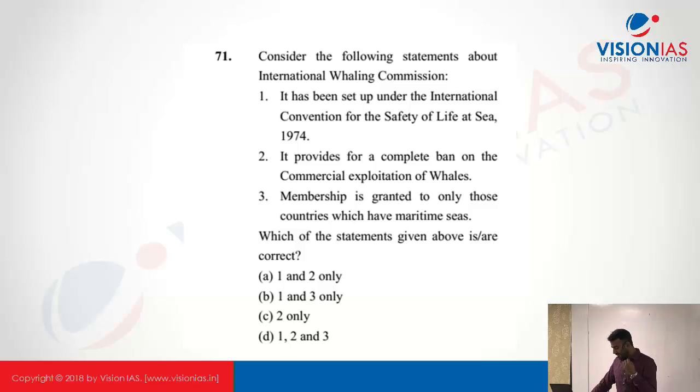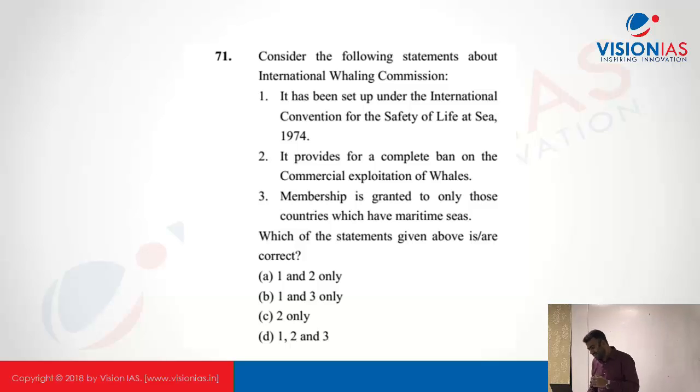But in 1982, they imposed a complete ban on commercial whaling on the entire earth. Presently, commercial whaling is completely banned. Japan still practices it, but it is still a violation.